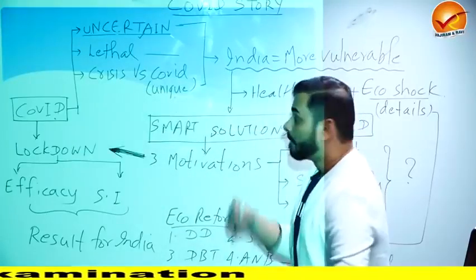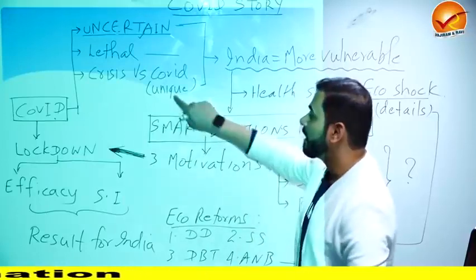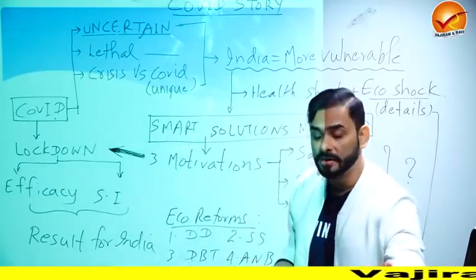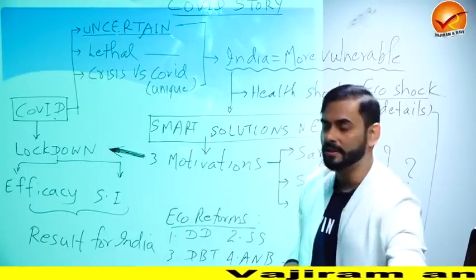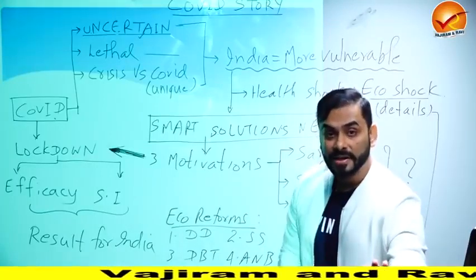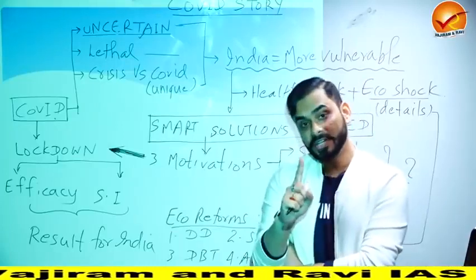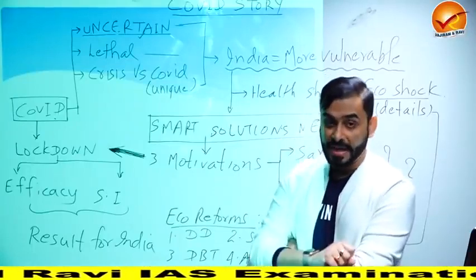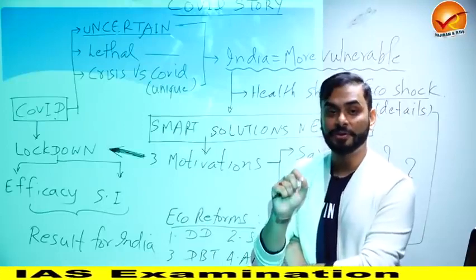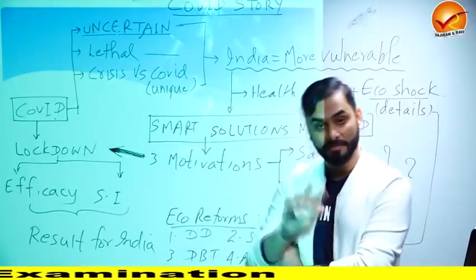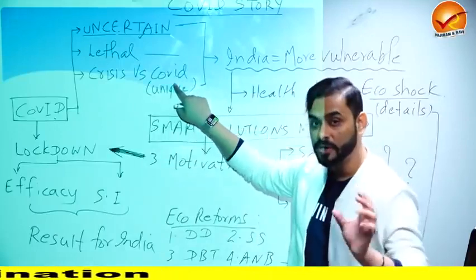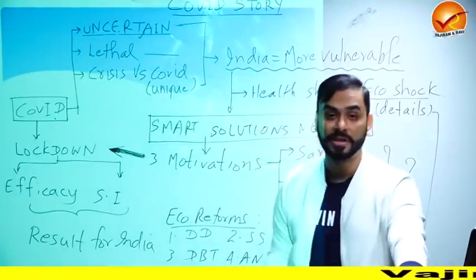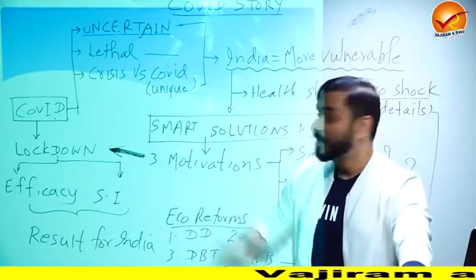It's health related. Plus, another thing that makes it unique is the fact that this is highly synchronized across the world. So if you look at the Great Depression of 1929 and 30, this was a crisis. It reached its peak in around 1931-32. Even at that time, 85% of the global economy got impacted. But because of COVID, in a very short span of a few months only, more than 90% of the countries of the world have been affected by COVID, economically and health-wise. Severe impact. So this is highly synchronized.